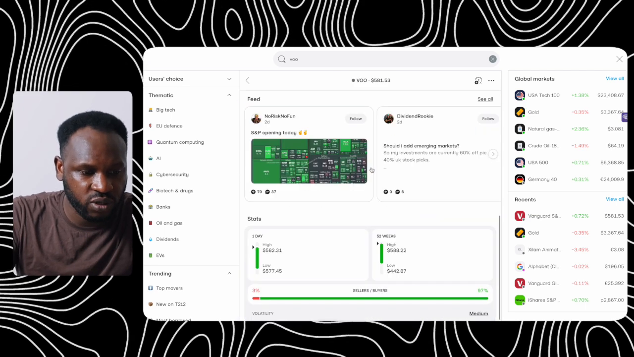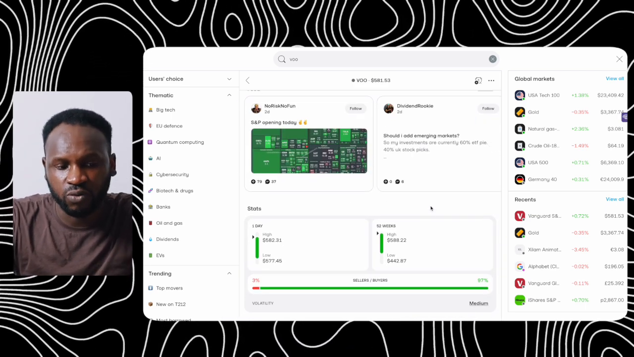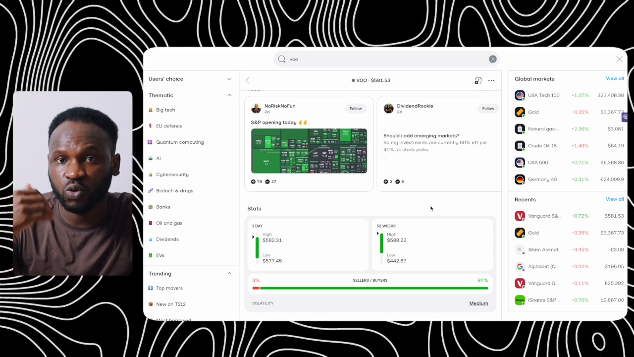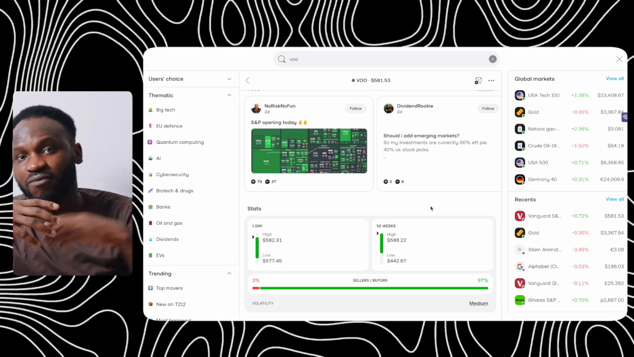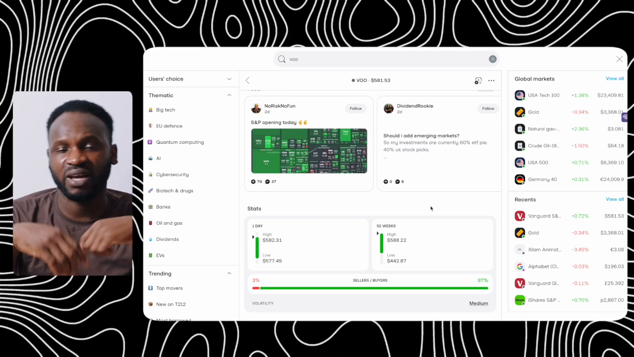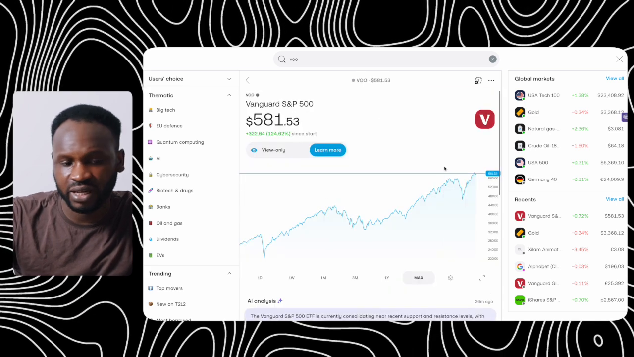$581.53. If you scroll down here, you can go through the charts and you can do the same thing just like we did in the other ones. But you will not see the whole chart of what is happening in the VOO, because since they have not allowed people to start investing in VOO in this Trading 212 platform, they will not give us a lot of information. They will just give us the price only and the chart.